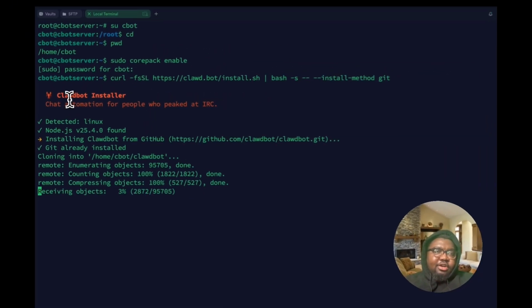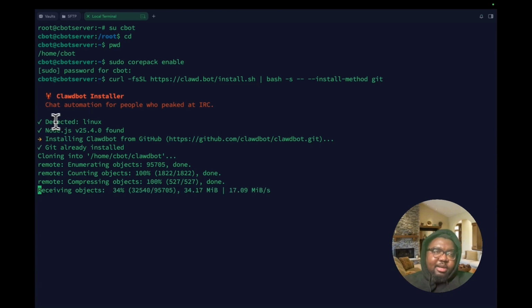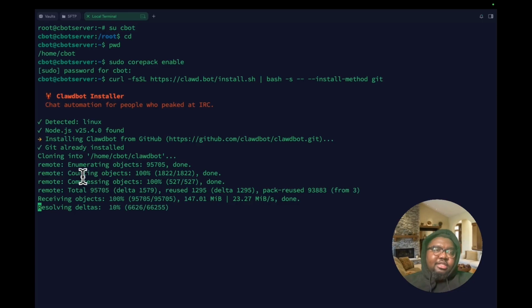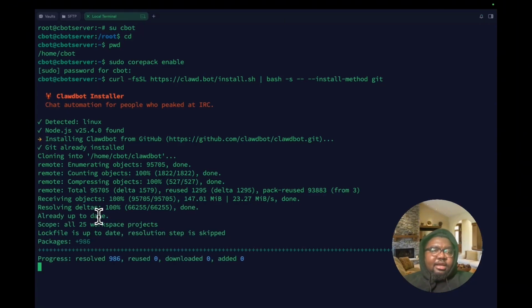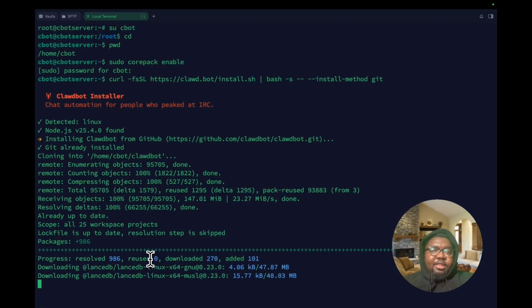All right, so that is going to kick off the CloudBot installer. It's detected my operating system and it's basically started the cloning process. If you're familiar with this, you'll see it's basically cloning a Git repository, and in no time it should have everything set up. So everything is up to date, beautiful. And it's basically started installing the packages with pnpm. The next thing it's probably going to do is build, and after building, it's just going to allow us to start the entire process. So let's just wait for this to complete.